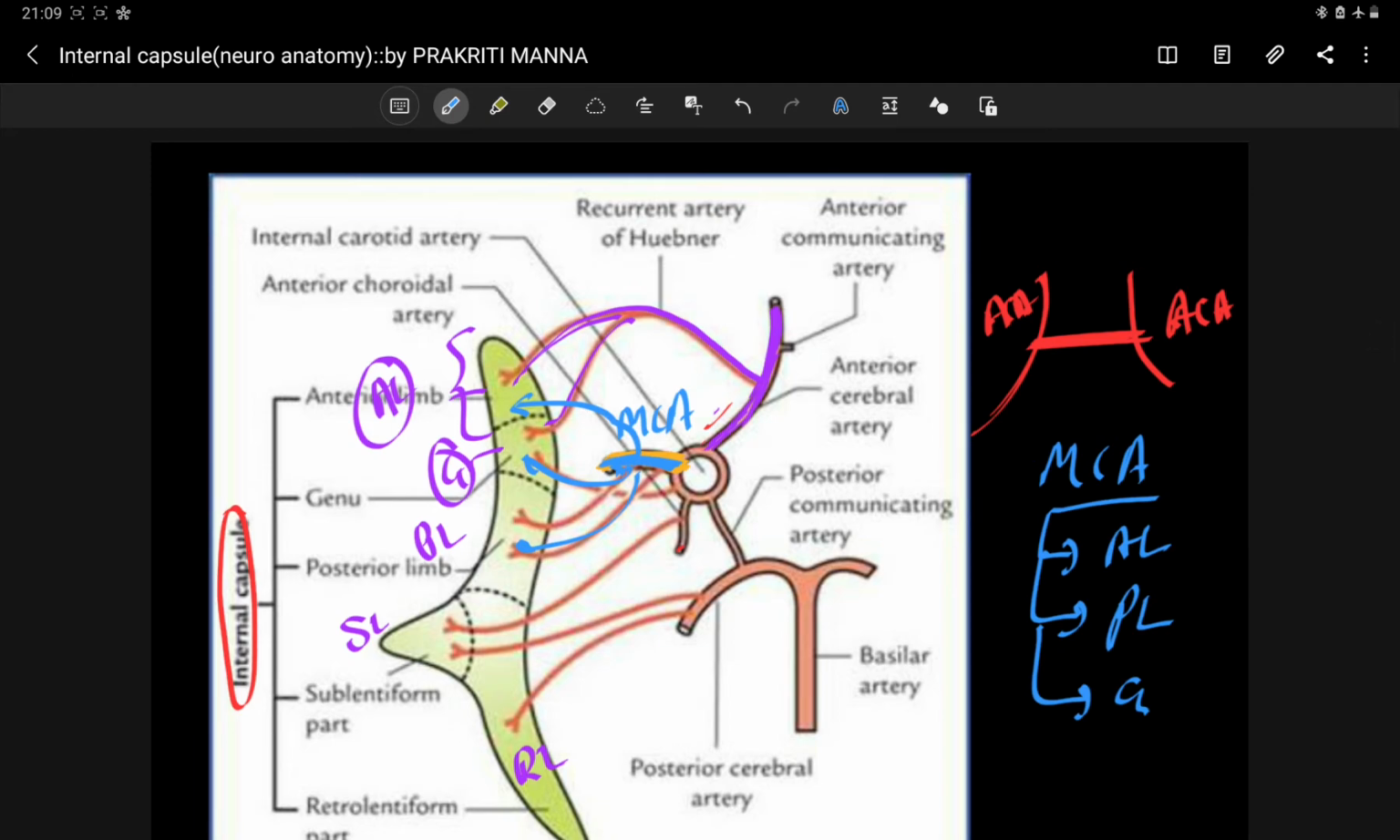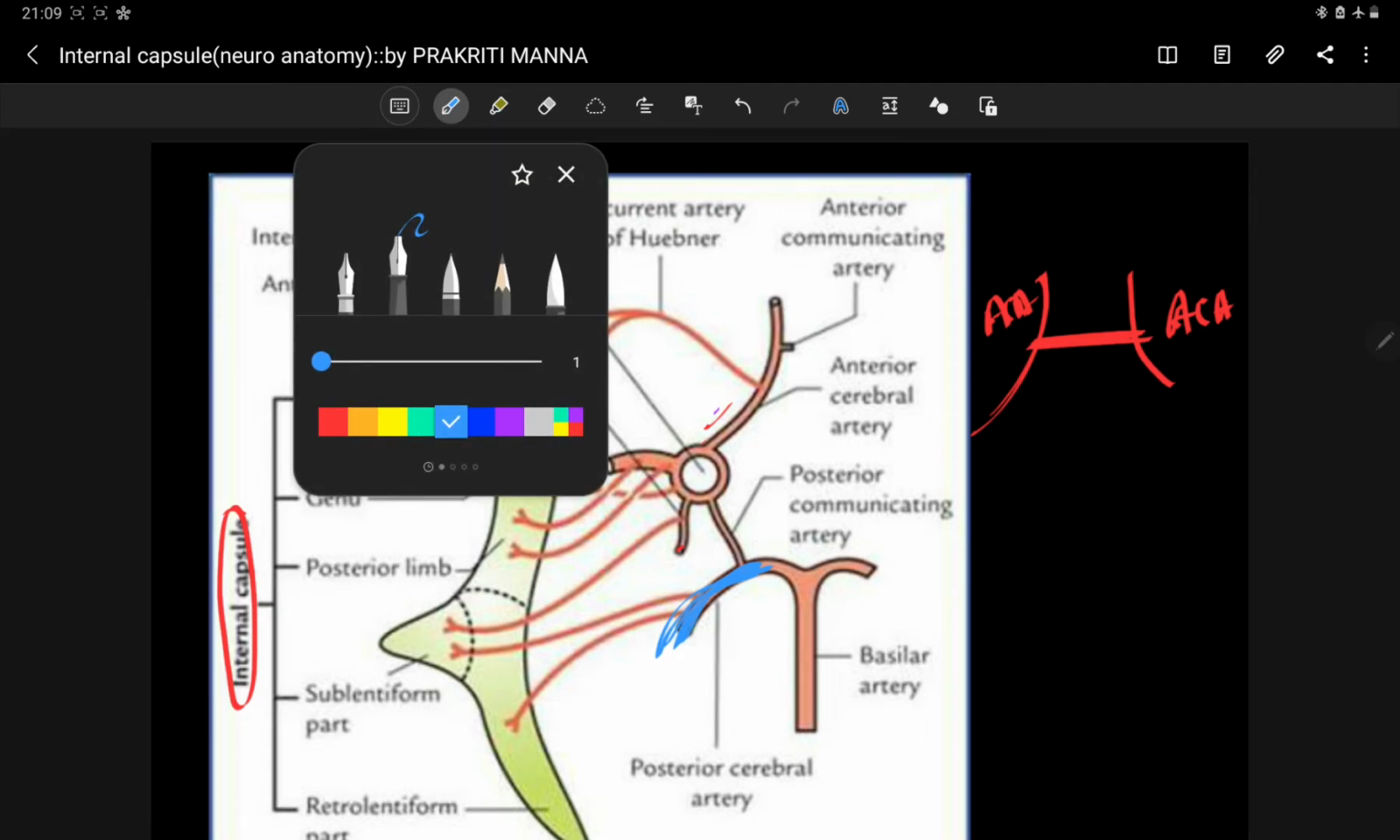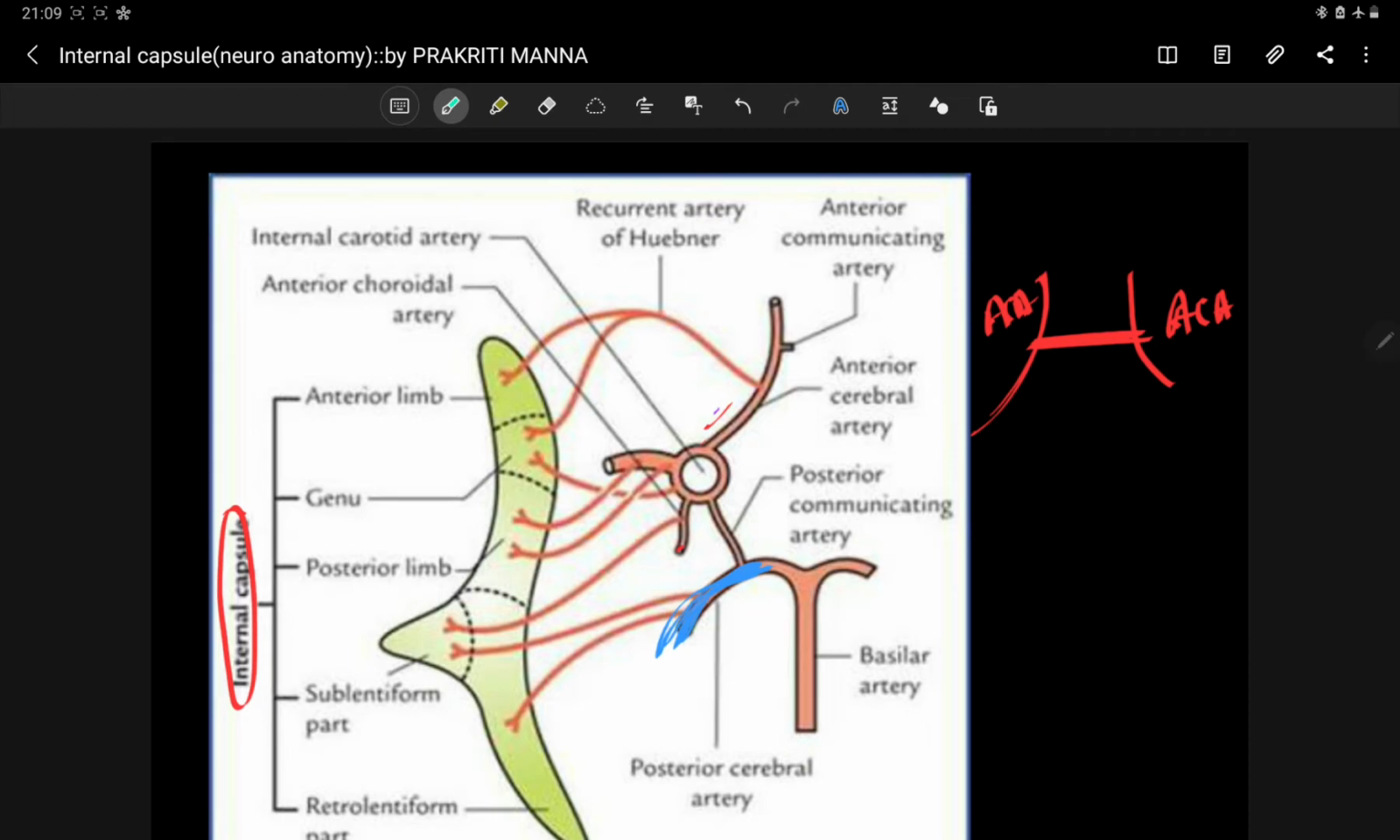Now let's talk about the posterior cerebral artery. Where is it located? You can see this is the posterior cerebral artery. Let's erase this. So the posterior cerebral artery is also supplying three regions of the internal capsule. First, it is supplying your posterior limb of the internal capsule.